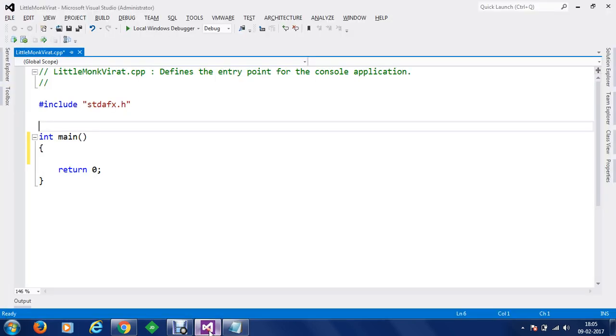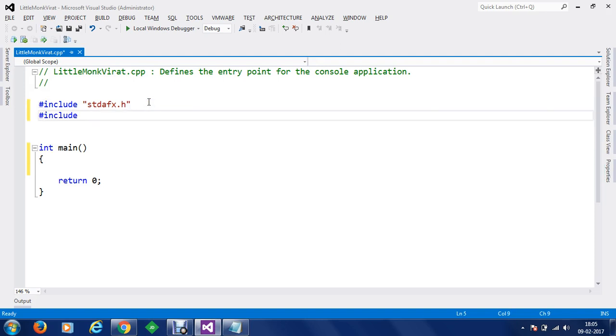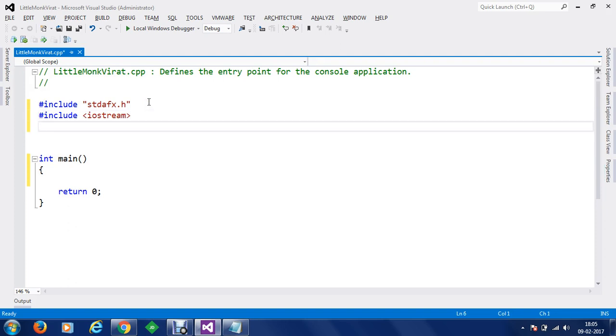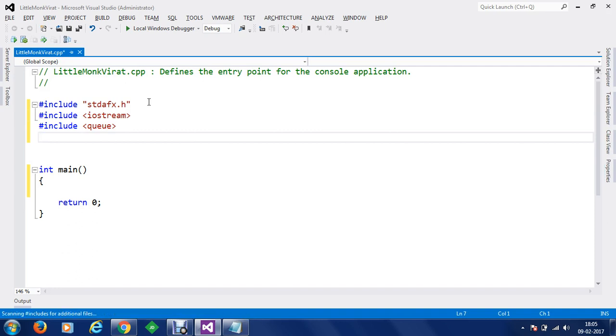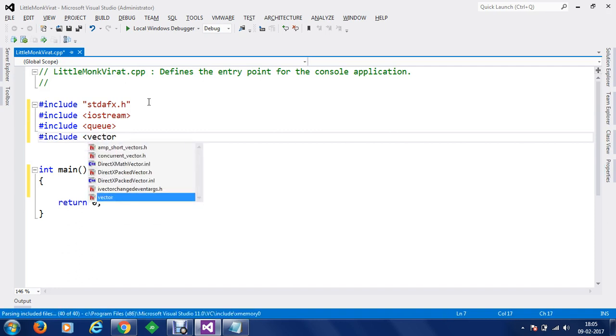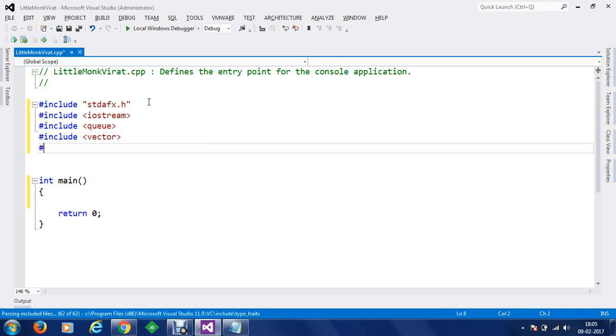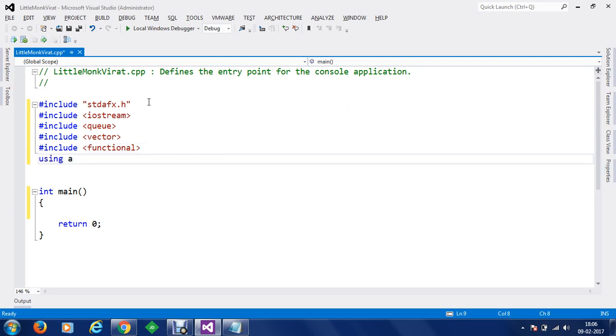Let's just go to the code and let's start writing the program. So here in this case we are going to use iostream because we are going to print out the values. Next, we are going to use priority queue, so for that we are going to include queue. Then we are going to include vector, because we are going to create a data structure with vector type, and we are going to use the less and greater comparison operator, so we are going to use functional as well. Now once we have got all these, we are going to use the namespace, and that should be std.